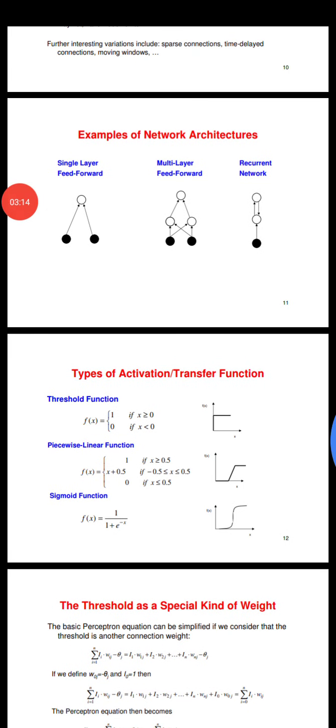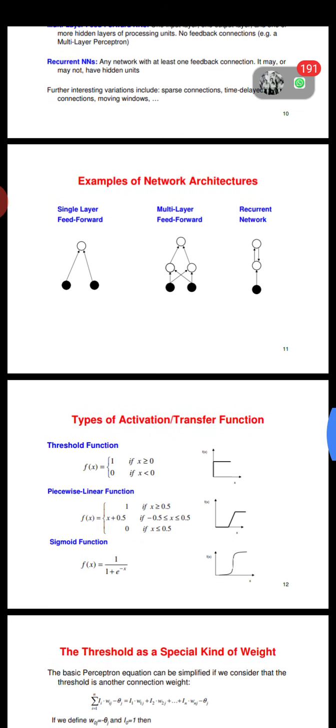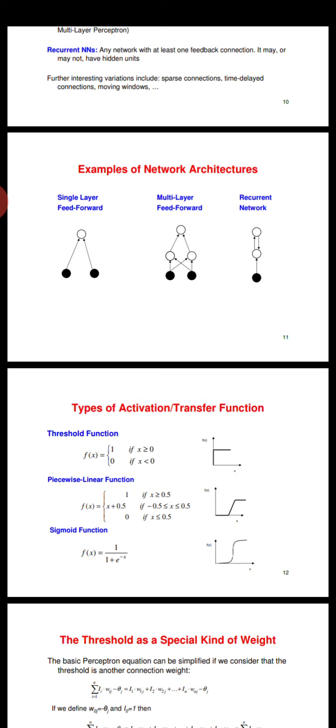Now the third part is the types of activation and transfer function. In the previous video I have already explained what is the threshold function. So basically threshold function is used to generate the binary output, and it has two values, 1 and 0. Here x is the net output. If your value of net output is greater than or equal to 0, then it will come under 1, and if it is less than 0, then it will come under 0. This is called the threshold function, and you can see the graph inside.